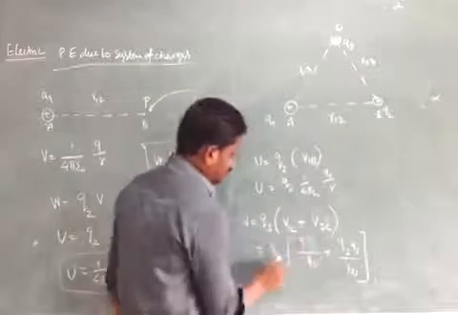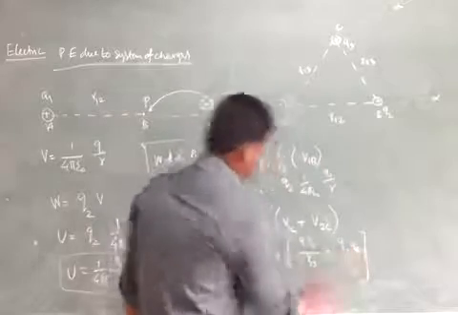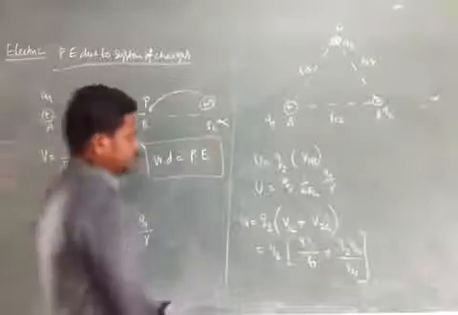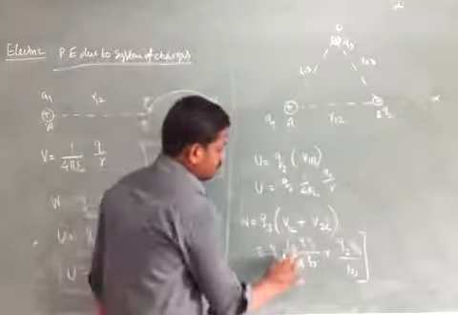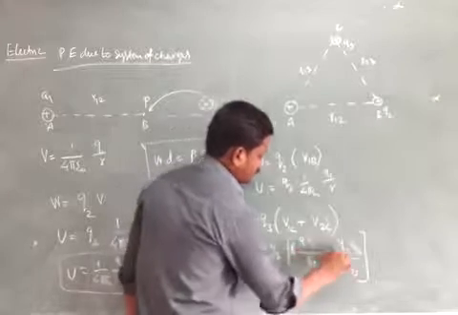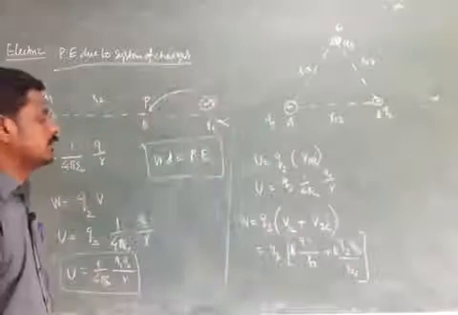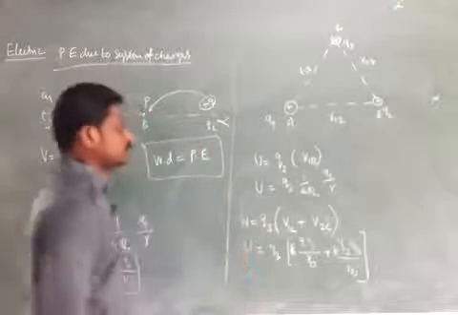We have already written Q3 inside, so Q3 times 1 by 4 pi epsilon naught. As usual, you may write it as K, where K is equal to 1 by 4 pi epsilon naught. That is the energy for the third charge.